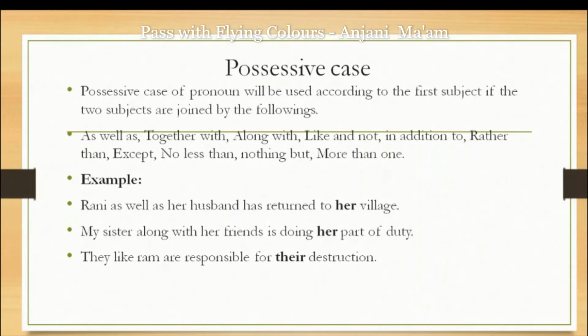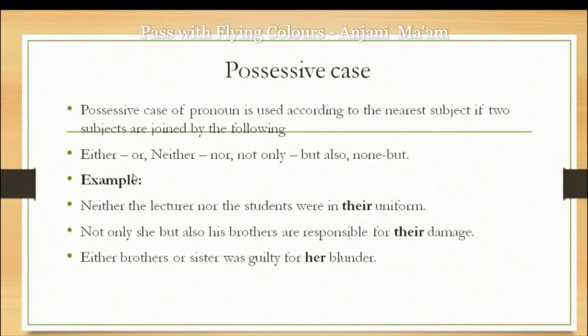Verb and the possessive case was used according to the first subject, but whenever the subjects are joined by either or, neither nor, not only but also, none and but, the rule has been changed here. In these types of sentences, whenever two nouns are associated by either or, neither nor, not only but also, none or but, verb and possessive case both agree with the second subject only.